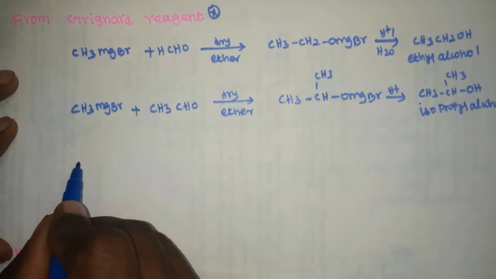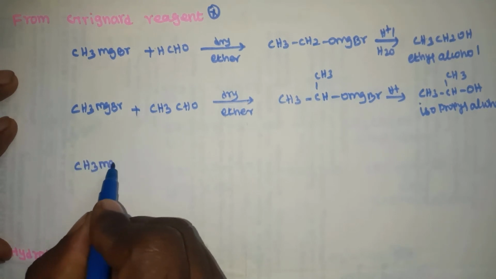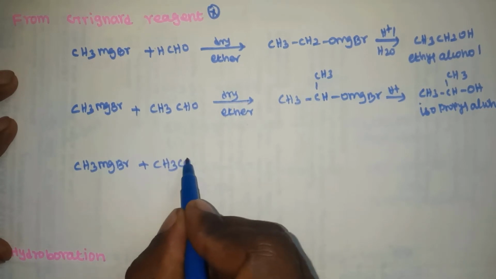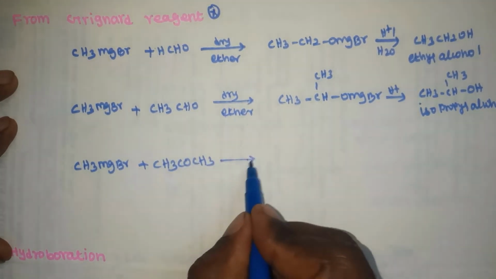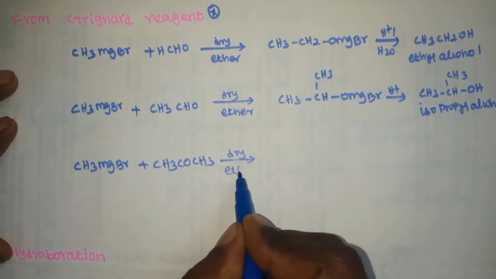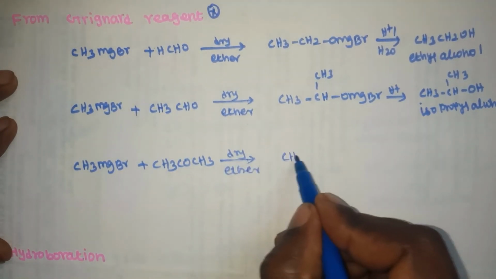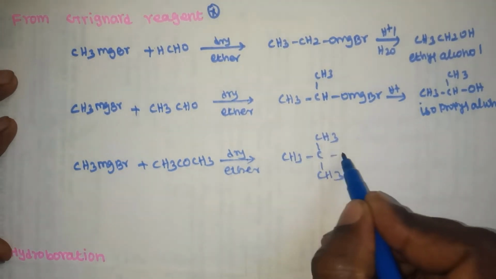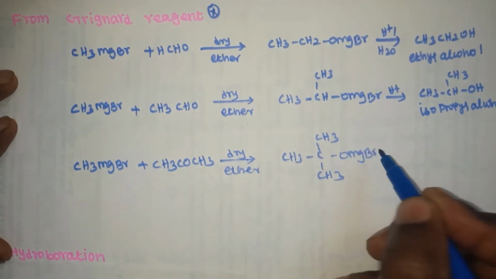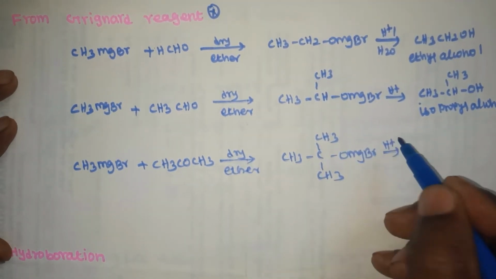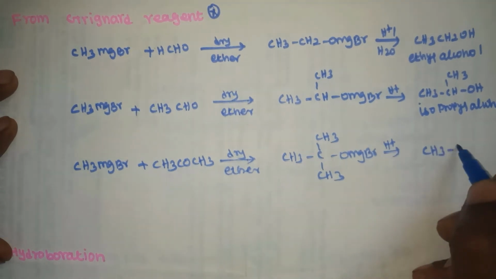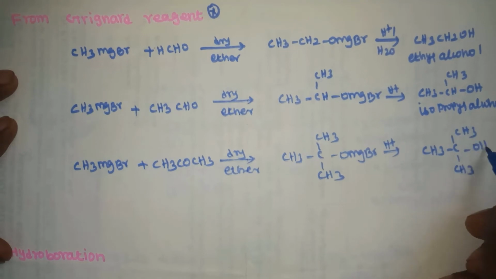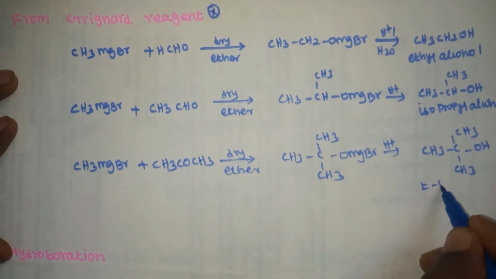Next example: CH3MgBr, methyl magnesium bromide, reacts with a ketone, that means acetone, CH3COCH3, in the presence of dry ether to form (CH3)3COMgBr. This undergoes acid hydrolysis to form a tertiary alcohol, (CH3)3COH. The common name of this compound is tertiary butyl alcohol.